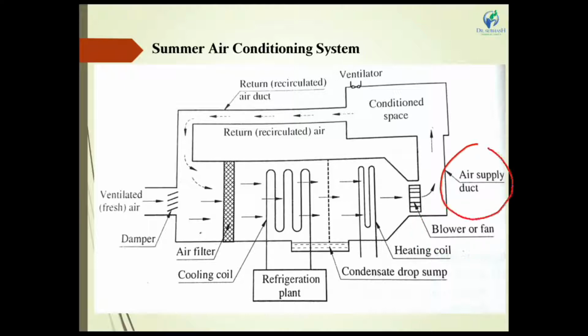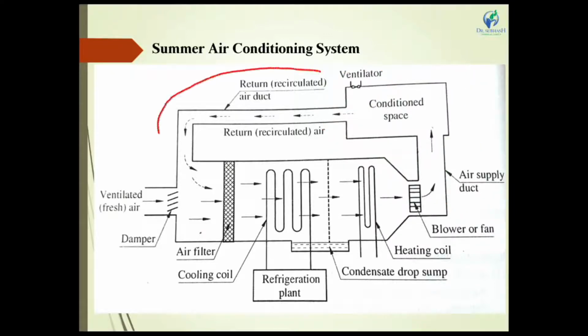Here is the air supply duct where air passes from the system to the conditioning space. This is the conditioning space. A little ventilator is required to maintain the O2 and CO2 balance inside the room.